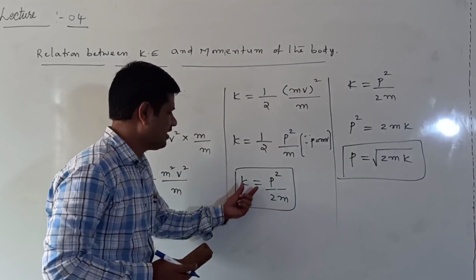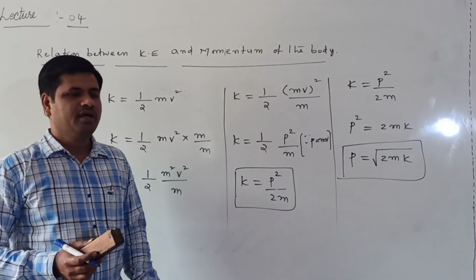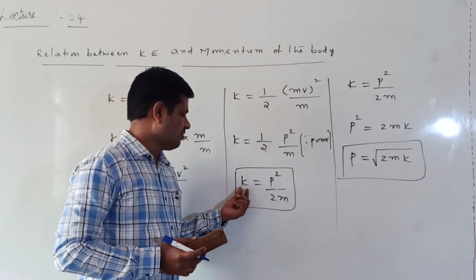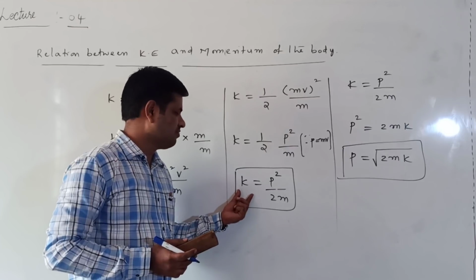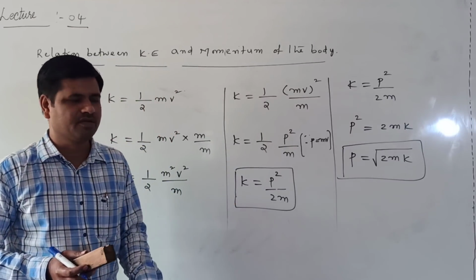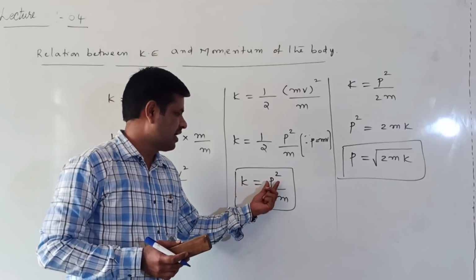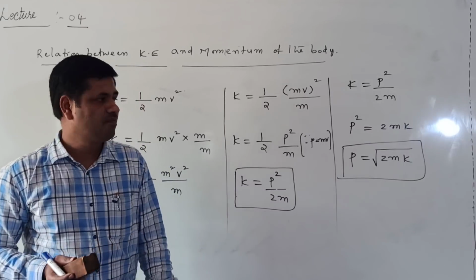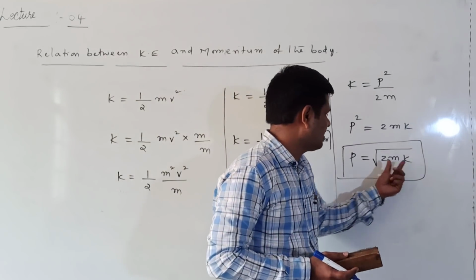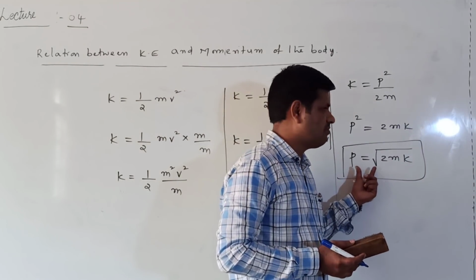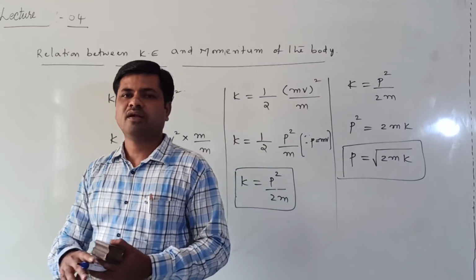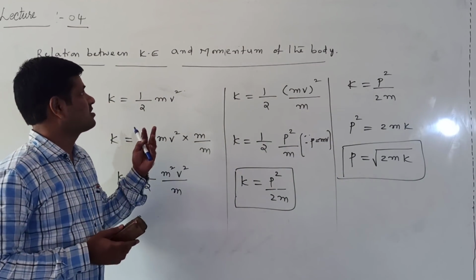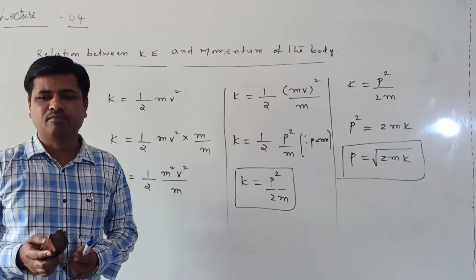When mass and momentum are given and kinetic energy is asked, we use the first formula. When mass and kinetic energy are given and momentum is asked, we use this formula. This is the relation between kinetic energy and momentum of the body.